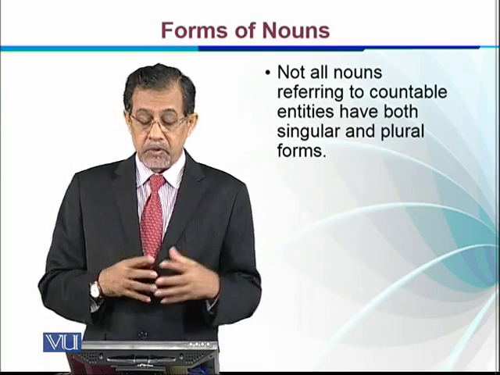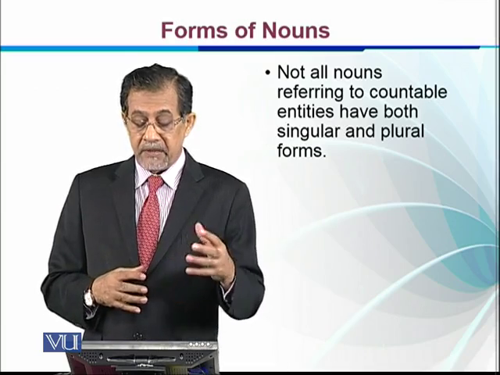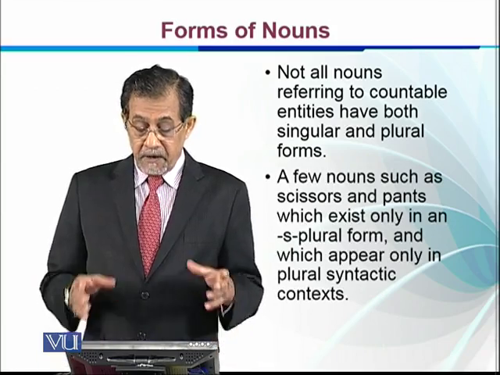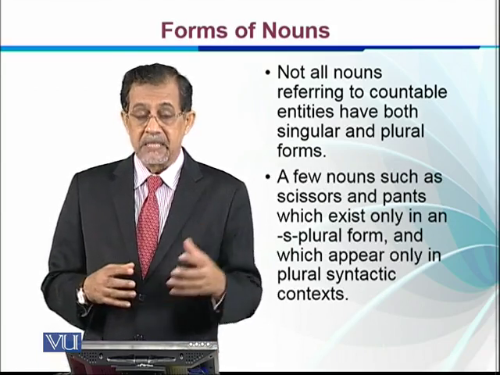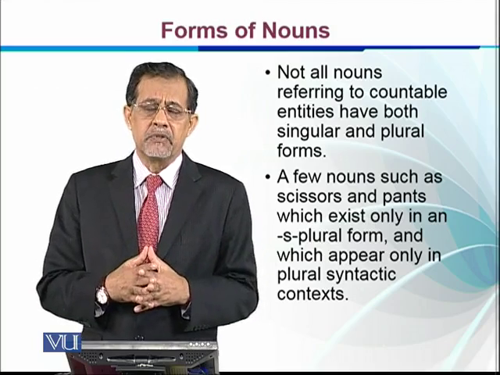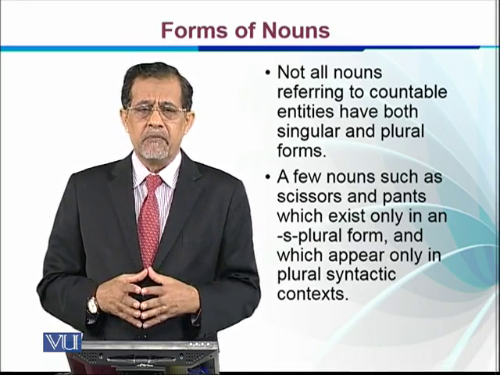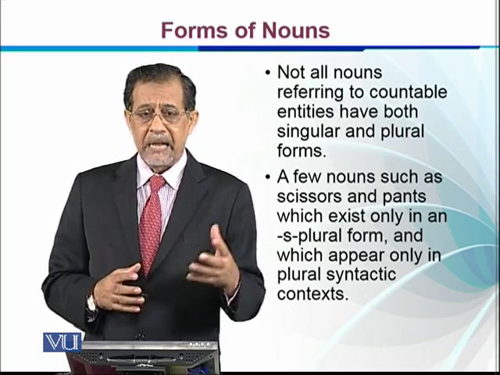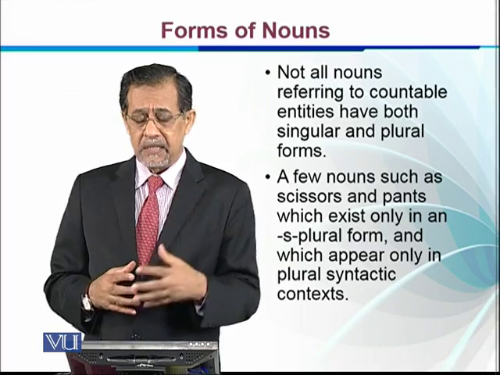Not all nouns referring to countable entities have both singular and plural forms. For example, a few nouns such as scissors and pants do not have singular forms. We know that we do not say scissor and we do not say pant. We always say scissors and pants.